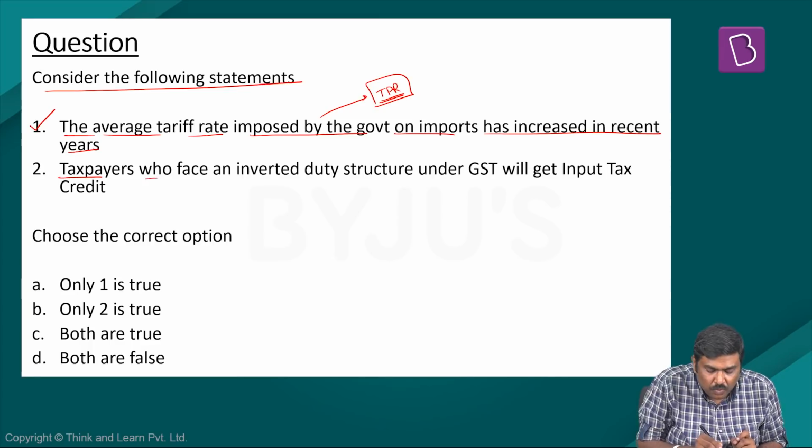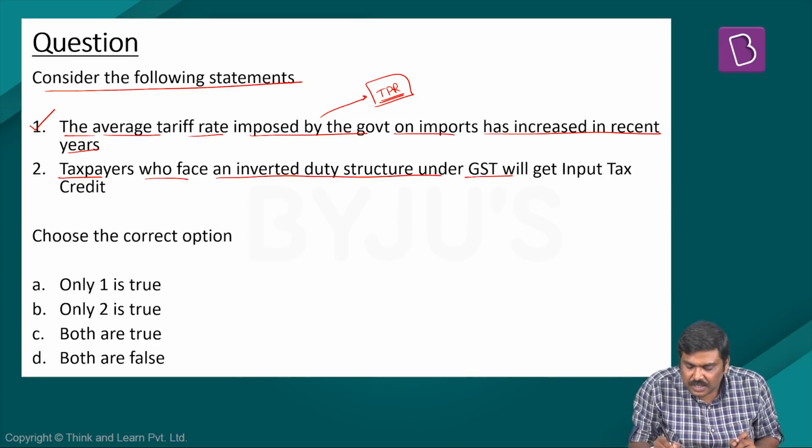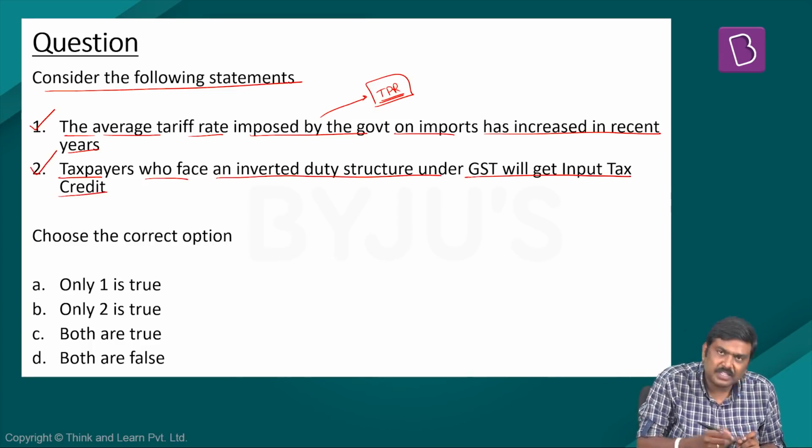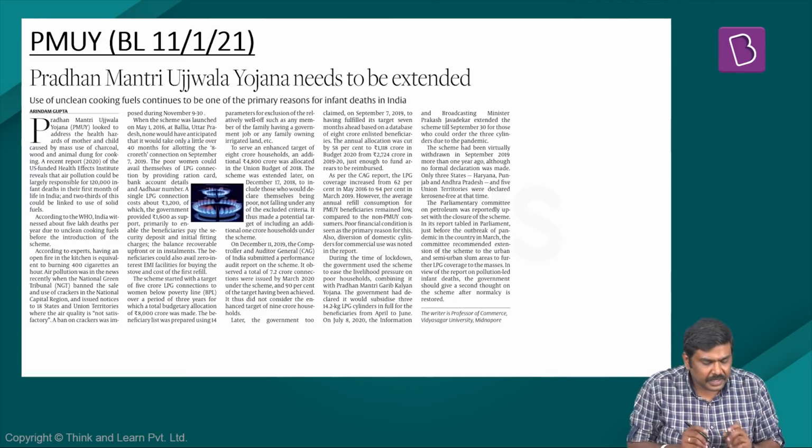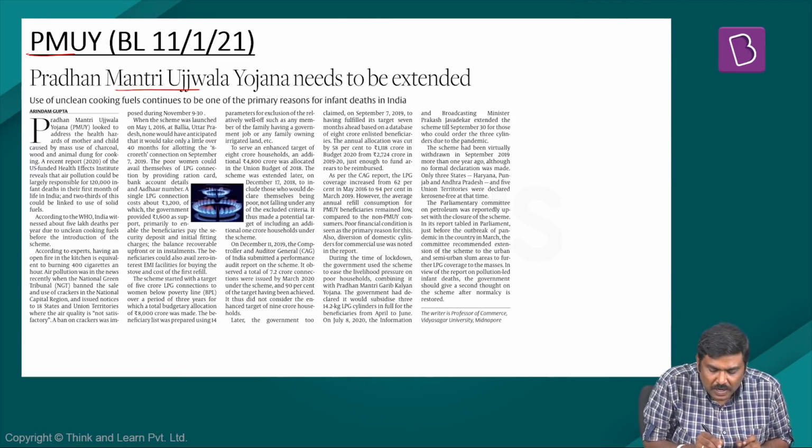The taxpayers who face an inverted duty structure under GST will get input tax credit. Even this particular statement is true. So both the statements are true. The right option is option C. Both are true. The next article is with respect to Pradhan Mantri Ujjwala Yojana.